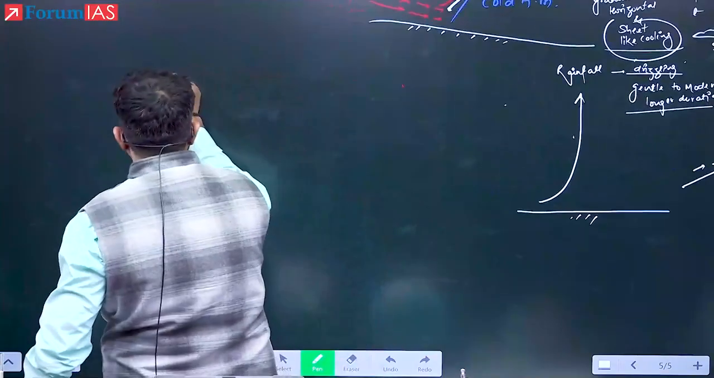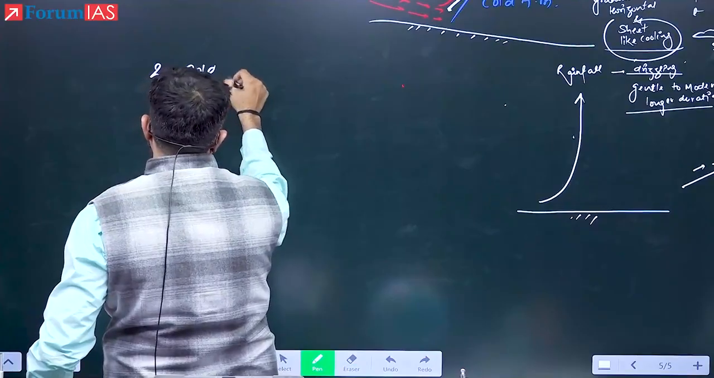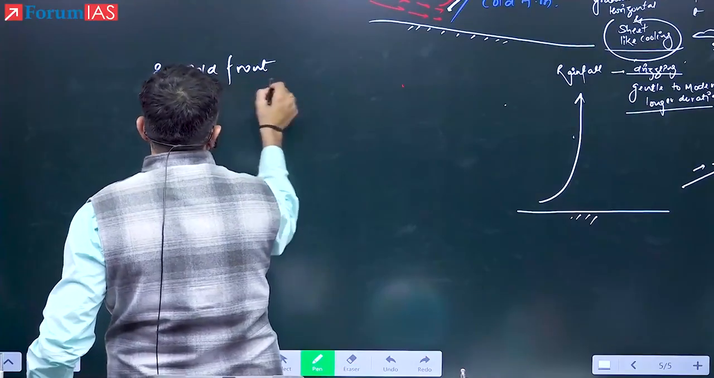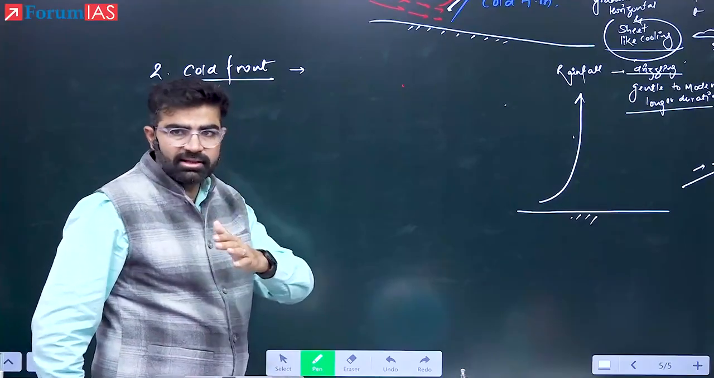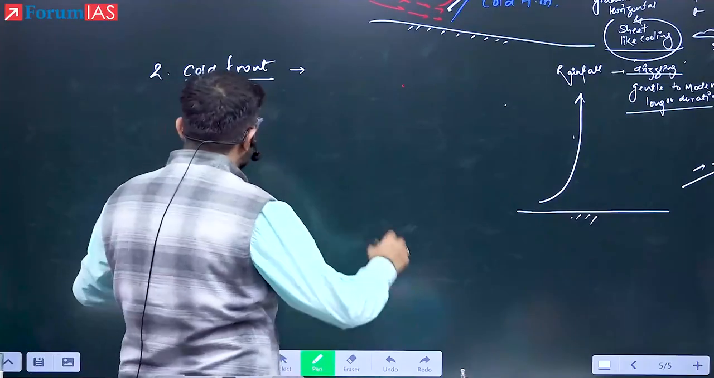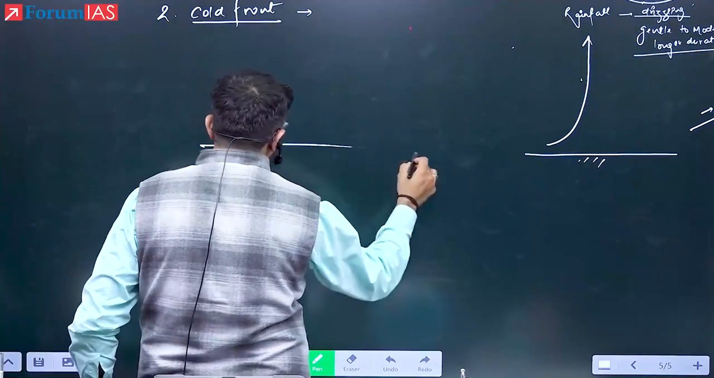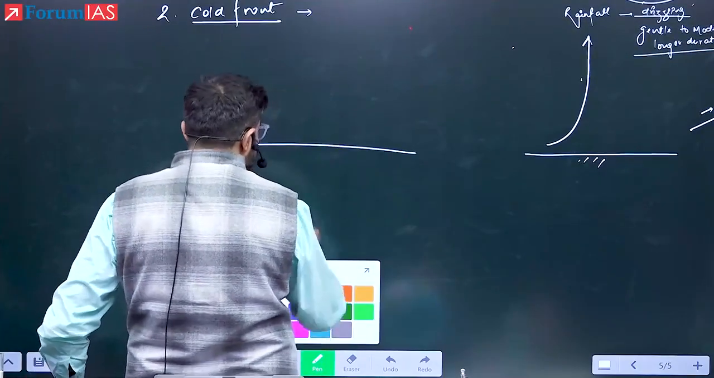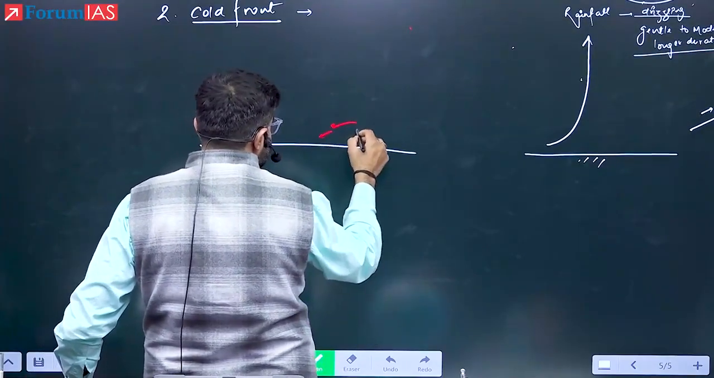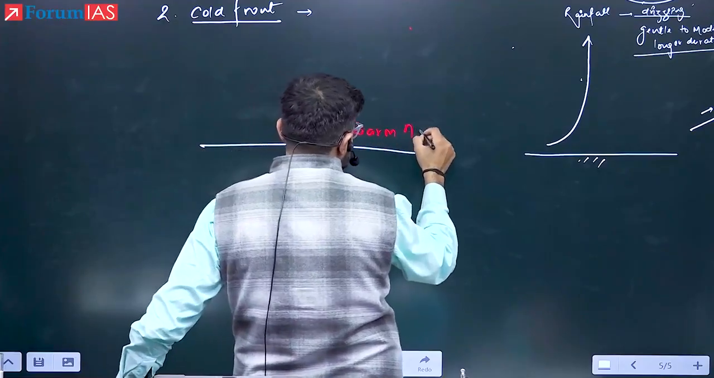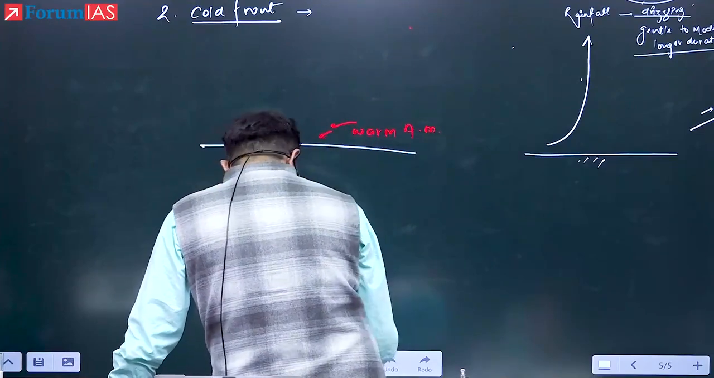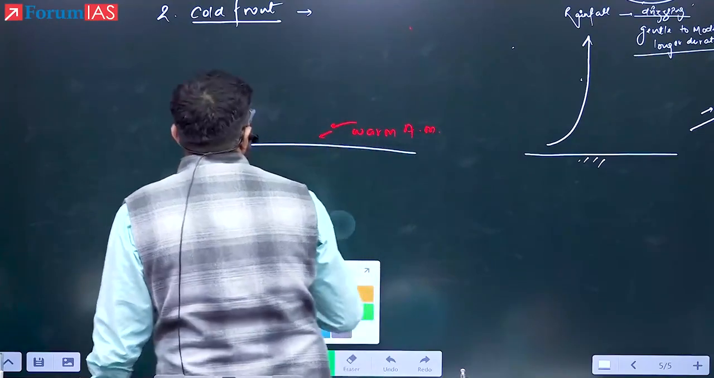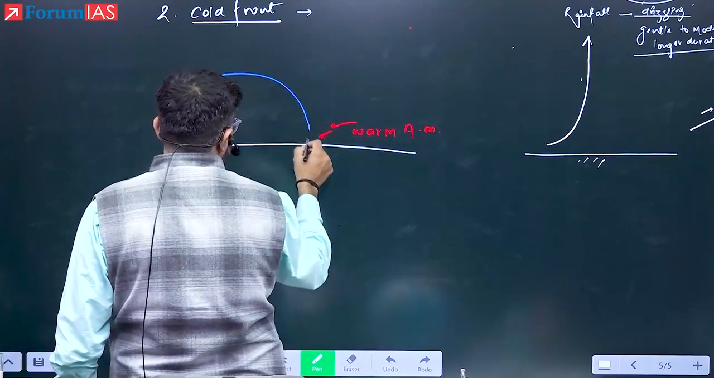Cold front now. Cold front. Now tell me what would be the definition of cold front? Who will become active now? Cold one. Okay, everything is written in your handout. Just see here now. The cold one is becoming active. And who was already sitting here? The warm one was already sitting. So this is warm air mass. The cold air is now entering here, right?